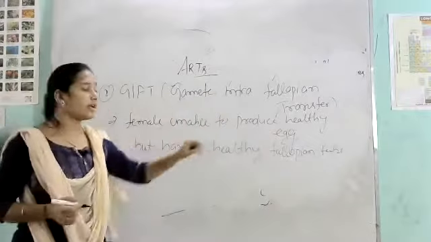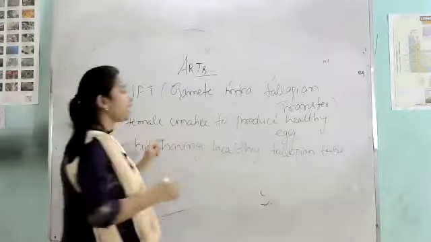Clear? So that means the problem is present in the ovary.